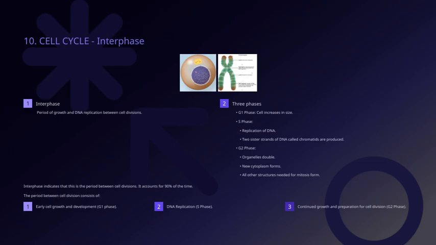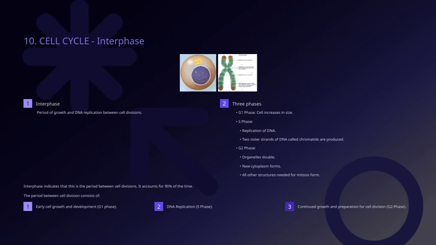One of the most important events in G2 is the production of two sister chromatids for each chromosome. This means that the DNA has been replicated, creating identical copies that will be separated into the two new cells. This replication occurs during the S phase, which is part of interphase, the period when the cell is not actively dividing, but getting ready. It's important to remember that interphase takes up about 90% of the cell cycle, making it the longest phase. It's a period of growth, DNA replication, and preparation that sets the stage for successful cell division.